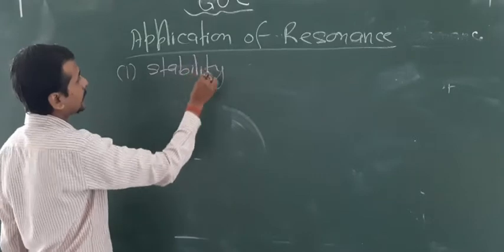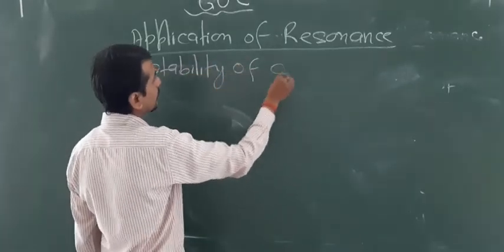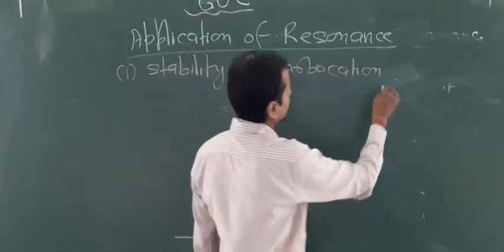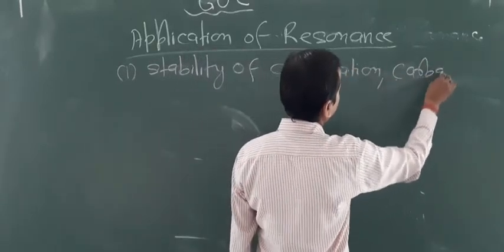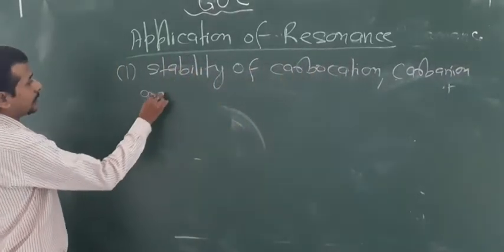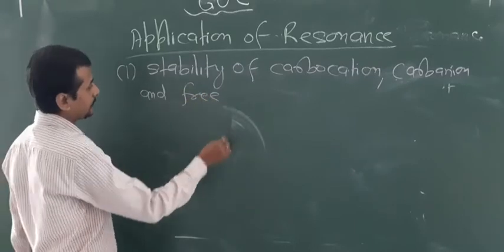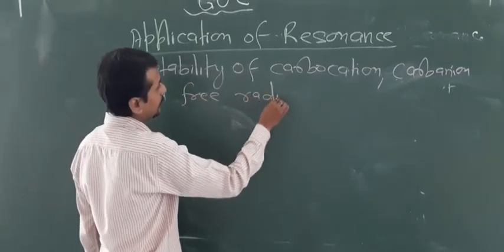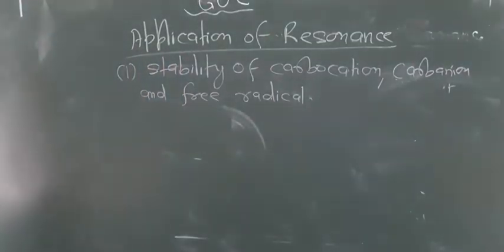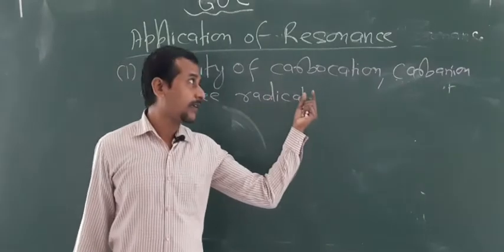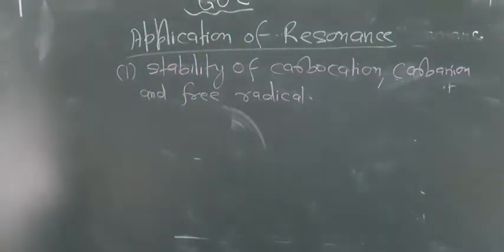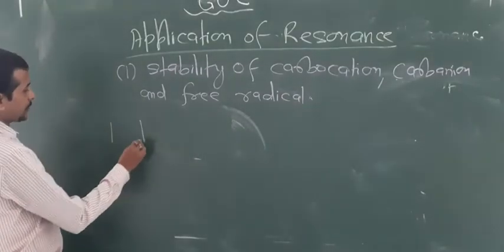Stability of carbocation, carbanion and free radical. In the first application, I want to tell you how we decide the stability of carbocations, carbanions and free radicals. So look, the first condition, the carbocation.